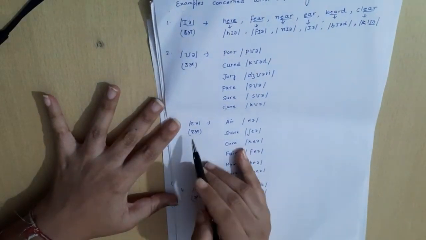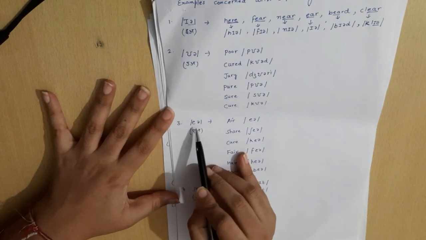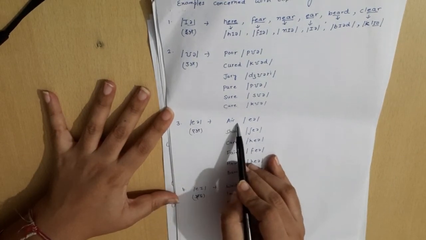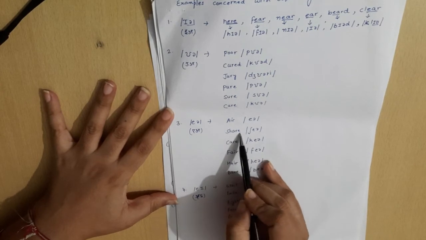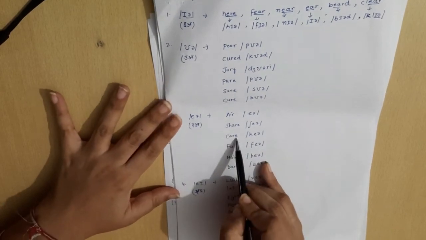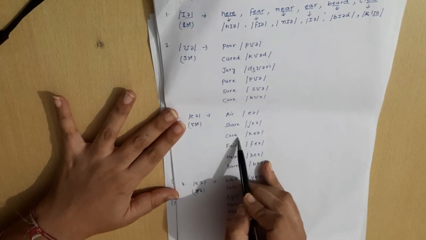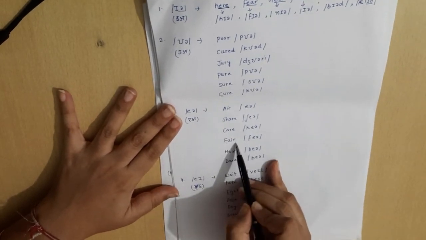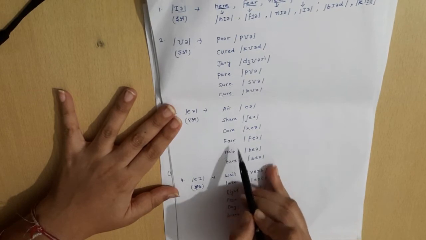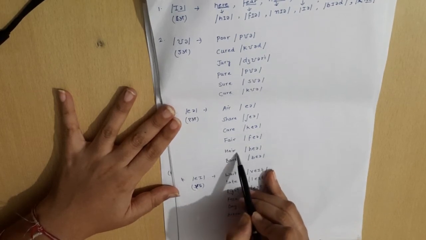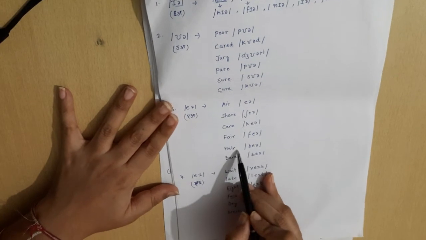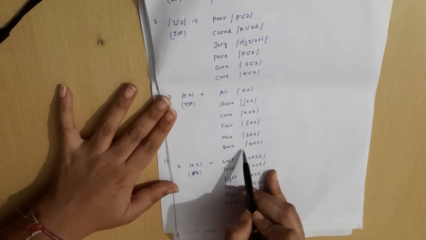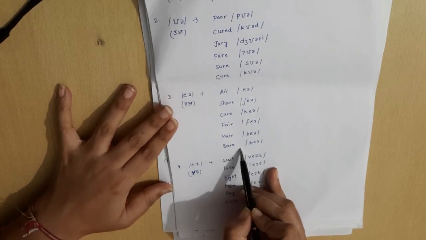The next sound is air. For example, air. Then share, care, right? Then fair, hair, bear.